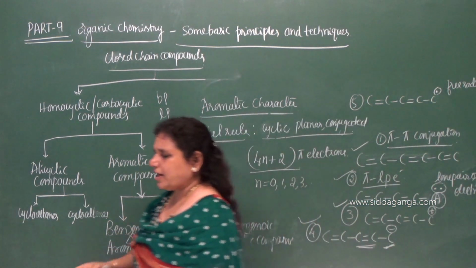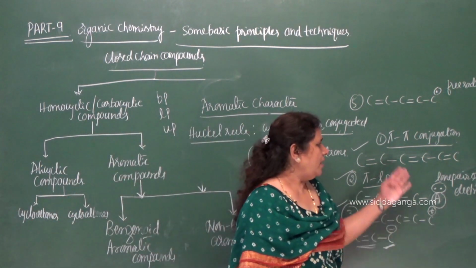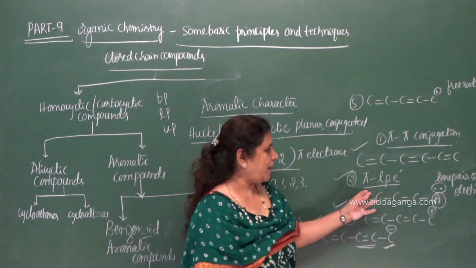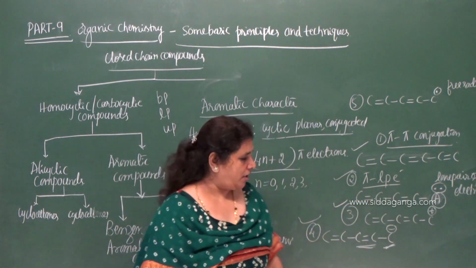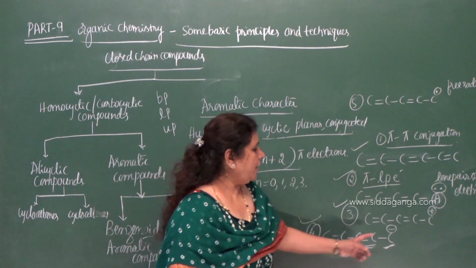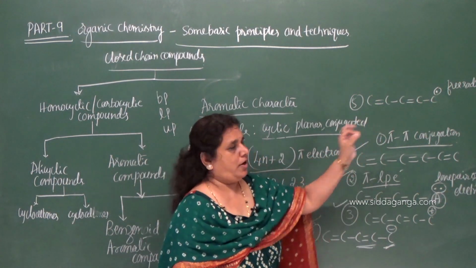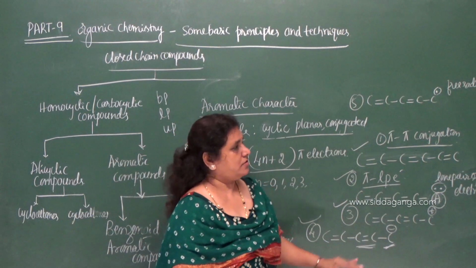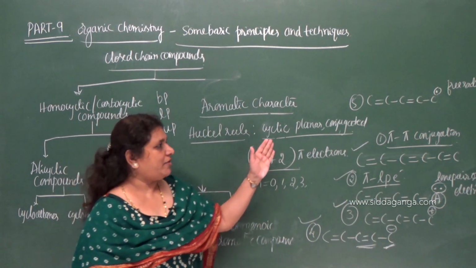So there are 5 types of conjugation that you can find in a given molecule: pi to pi conjugation, pi and lone pair conjugation, pi bond and positive charge conjugation, pi bond and negative charge conjugation, and pi bond and single electron, unpaired electron conjugation. These are the types of conjugations that you can find in a given molecule.